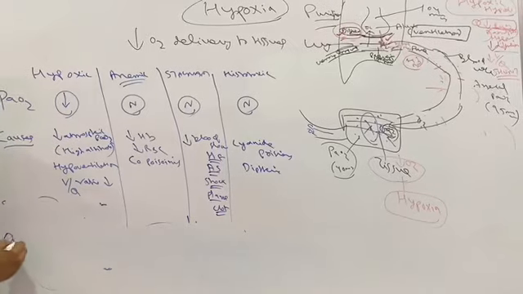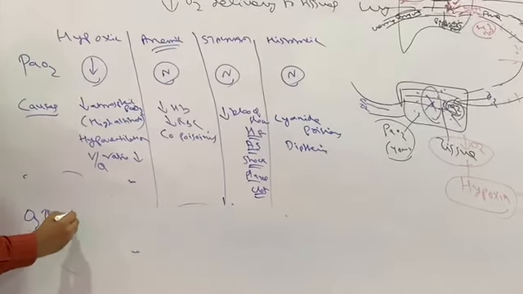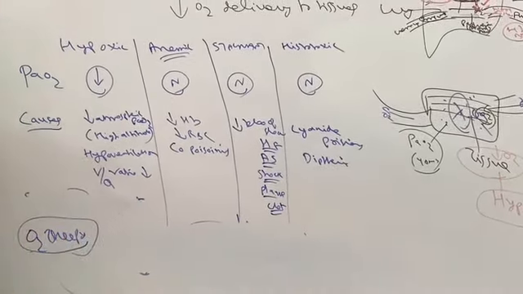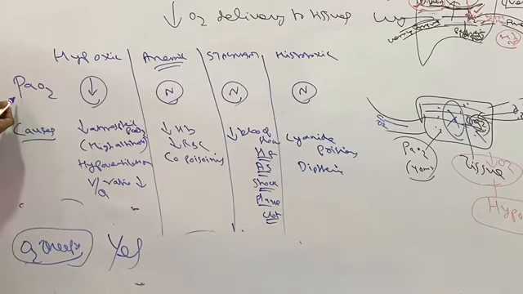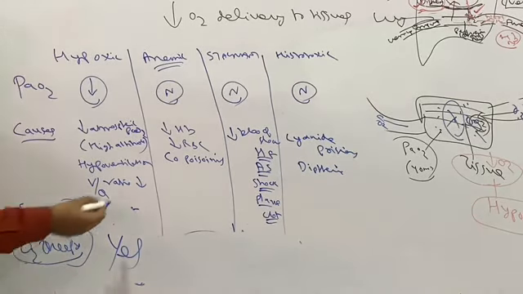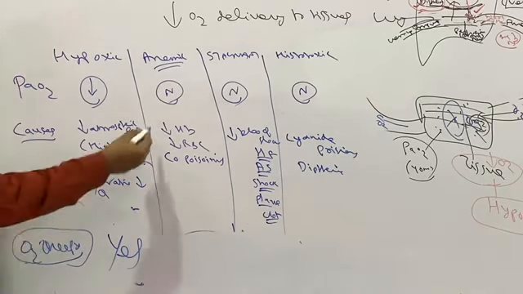Now the next important thing I want to discuss: oxygen therapy, so pure oxygen therapy or hyperbaric oxygen. In general, when I want to give oxygen therapy, will it be useful for hypoxic hypoxia? Definitely yes, because the problem itself is decreased arterial partial pressure of oxygen. So if I give oxygen therapy, it will be useful.